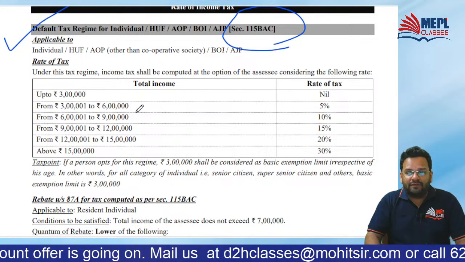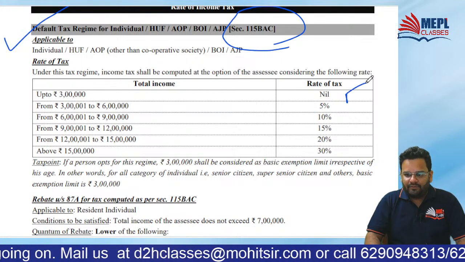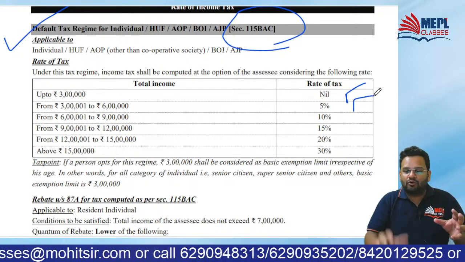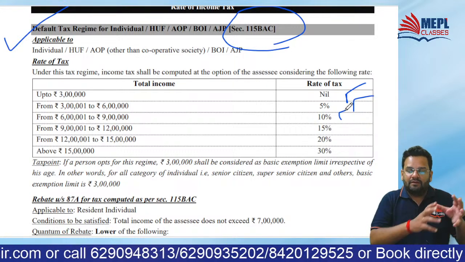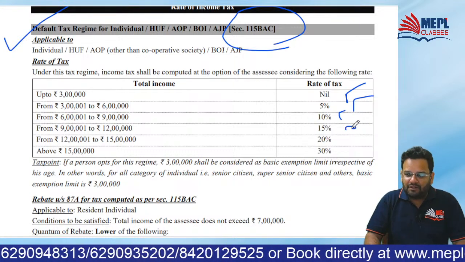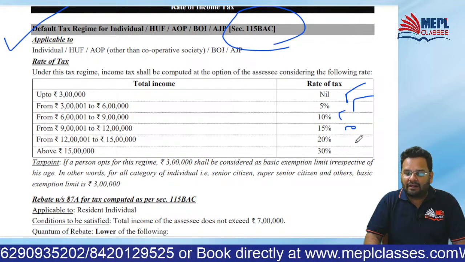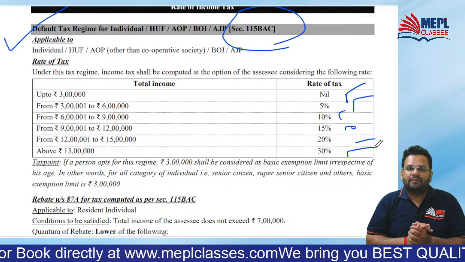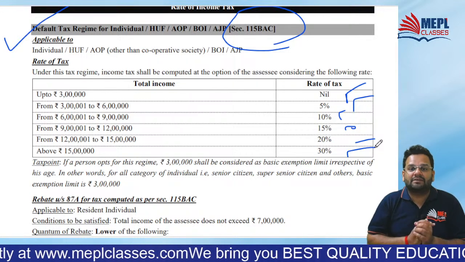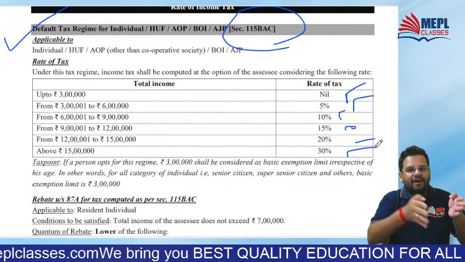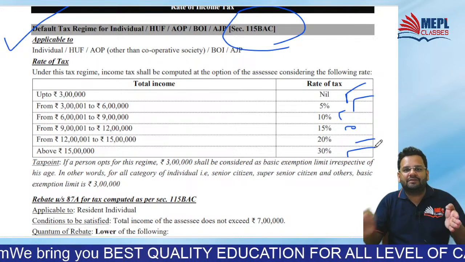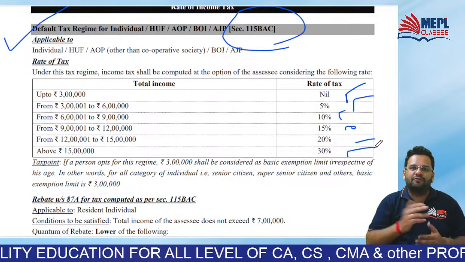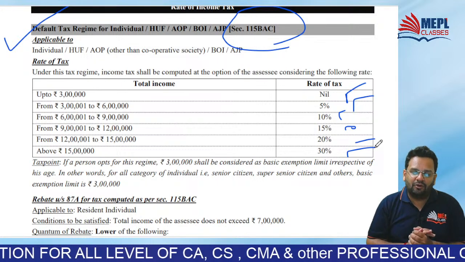Up to 3 lakhs, no tax. 3 lakh to 6 lakh, 5%. 6 lakh to 9 lakh, 10%. 9 lakh to 12 lakh, 15%. 12 lakh to 15 lakh, 20%. And above 15 lakh, 30%. Did you all understand the rates of tax? Very easy to remember. Up to 3 lakh, then 3 to 6, 6 to 9, 9 to 12, 12 to 15, and above 15. Agreed, all of you?